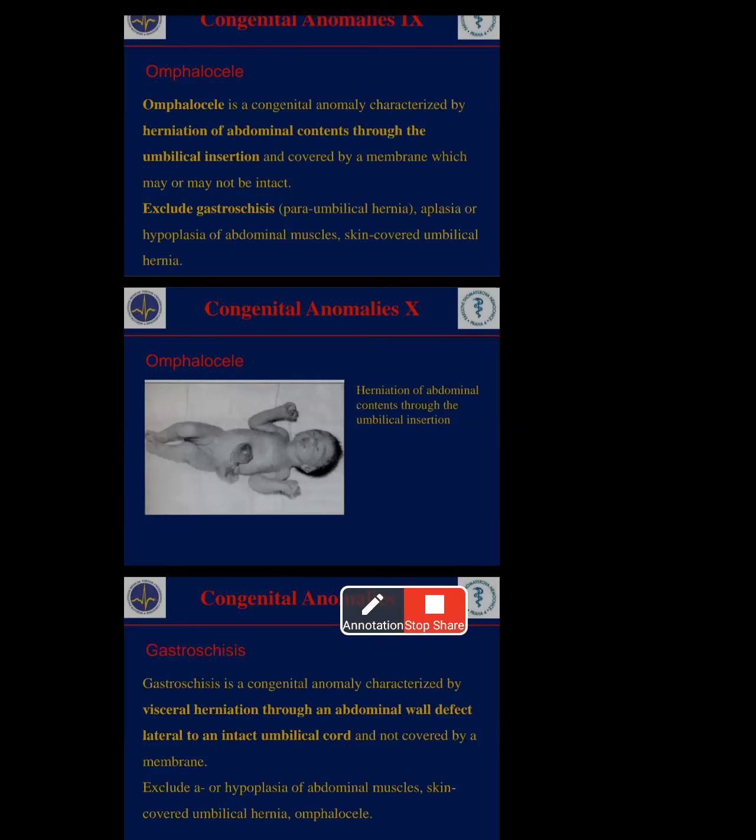Para-umbilical hernia, aplasia. What is the meaning of aplasia? Aplasia means failure of the organ tissue. Here, failure means the umbilical cord has failed, and hypoplasia is decreasing of the abdominal muscles. Once the abdominal muscle tissue totally fails in the particular abdominal area, the umbilical automatically gets herniation, an abnormal location to the side. At that time, skin-covered umbilical hernia: skin also covers the umbilical cord, but in this location.